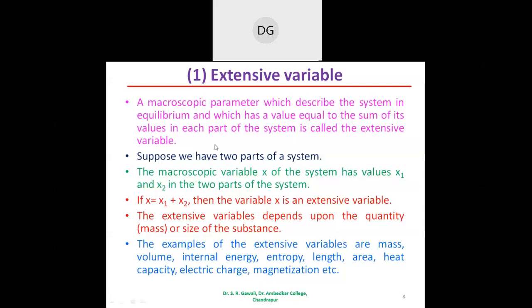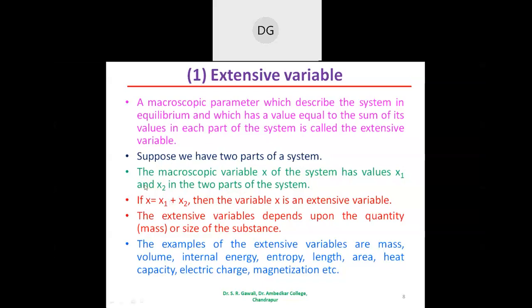For this example, suppose we have a system which has two parts. The macroscopic variable is x of the system. It has a value x1 in one part of the system and x2 is the value in the other part of the system.